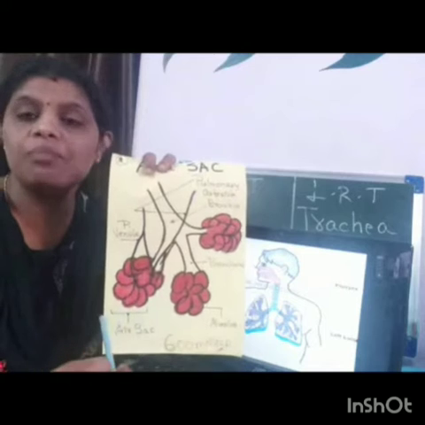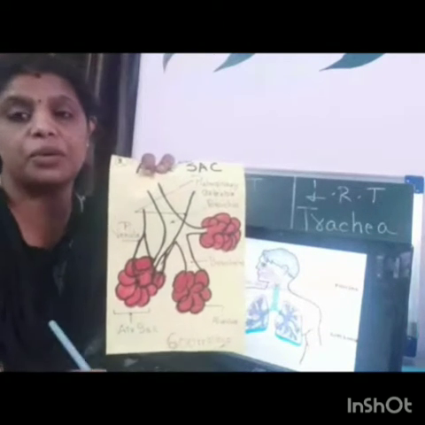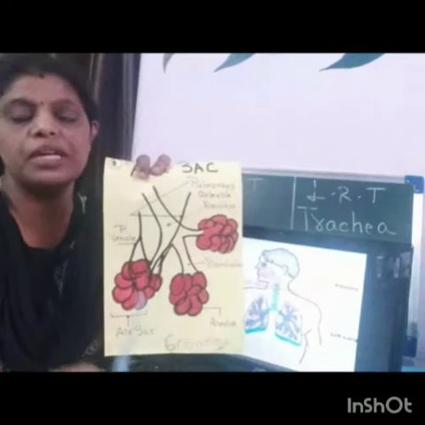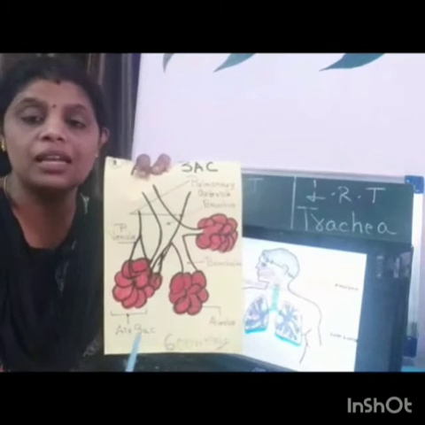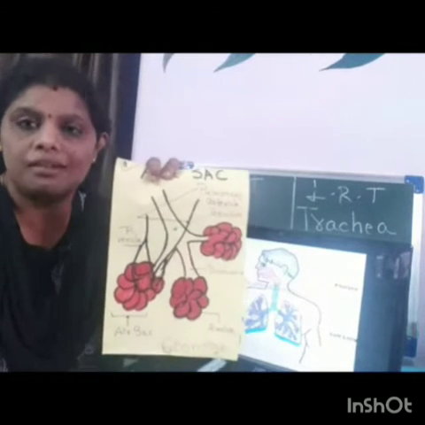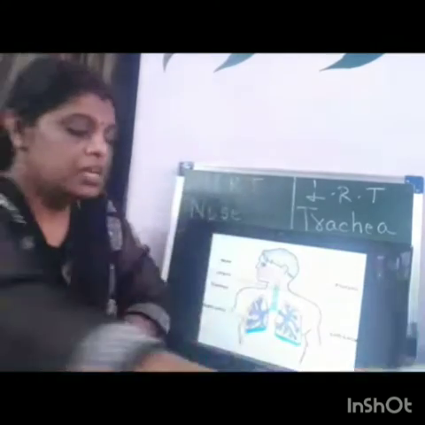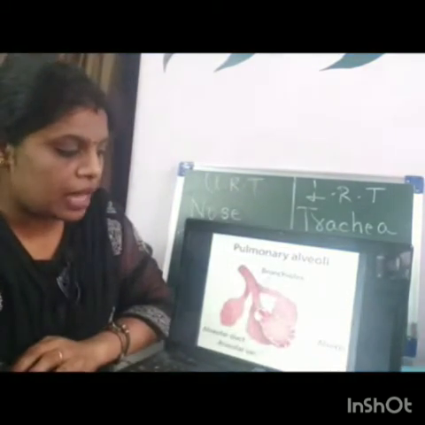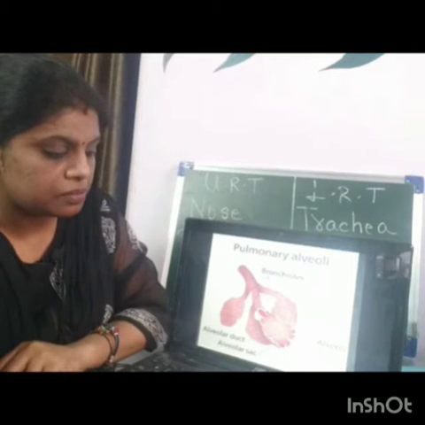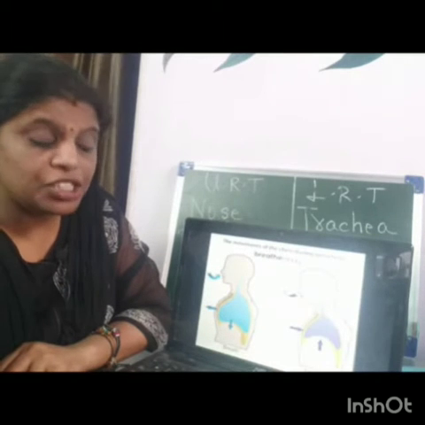In some books, you can see 600 to 800 or 400 to 800, but near about 480 million alveoli in each lung, so it makes up to 700 to 800, near about. So then we saw the alveoli, that is bronchus, bronchioles, alveoli. Have a look. Then inhalation and exhalation.